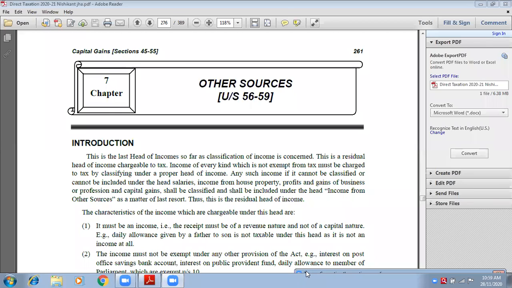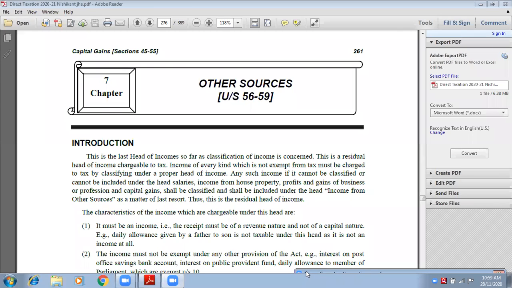What happens in capital gain? In capital gain, you have a long-term asset, a big asset like house property, shares, debentures. You have properties like this, you have assets, and when you sell assets, you earn a profit. So while winning a lottery, do you sell some asset to somebody else? No, we don't have any asset to be sold in the market when we win the lottery ticket.